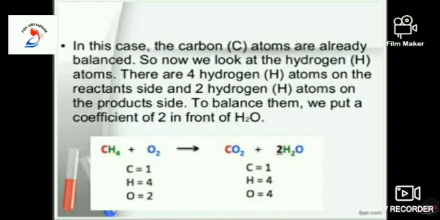To balance them, we put a coefficient of 2 in front of water. Now the equation becomes a balanced one. You can see that when you add that 2 near oxygen on the reactant side, both the reactant and the product sides get balanced.